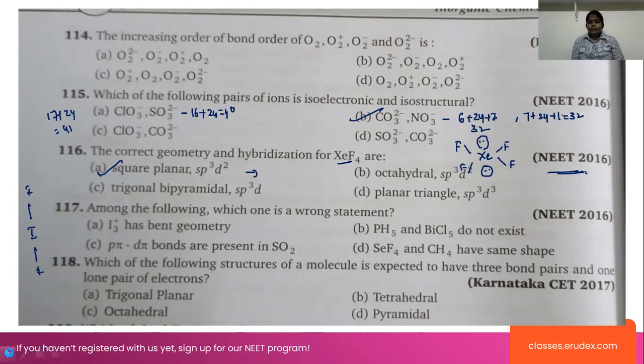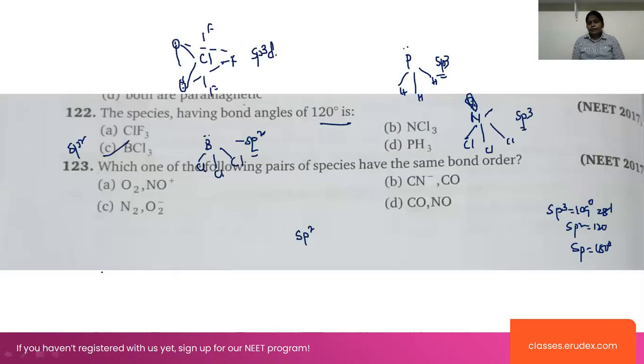Otherwise, you can take the valence electrons here. In this case, I am writing iodine I3 plus. That means 7 into 3 minus 1, 21 minus 1, which equals 20. This 20 can be divided by 8. 8 2s are 16. And here it is 4. 2 2s are 4. So in this case of 4, sp3 hybridization here.